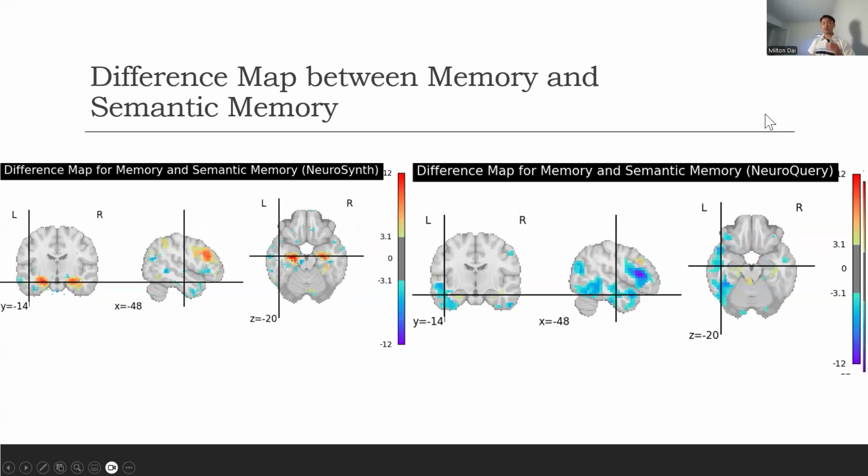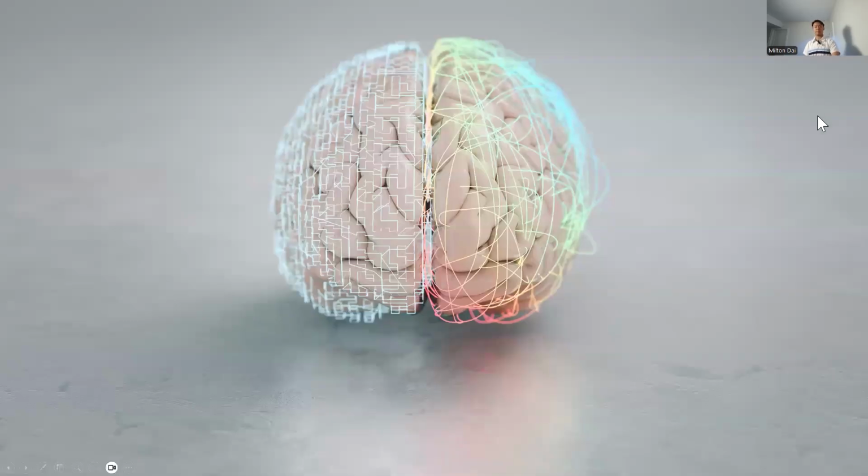I also emphasize this idea in the difference map between memory and semantic memory, where areas such as the fusiform gyrus, frontal cortex, and the lateral temporal lobe have activation, and this is not included in the maps for episodic memory. I go more in depth into this in my actual paper.